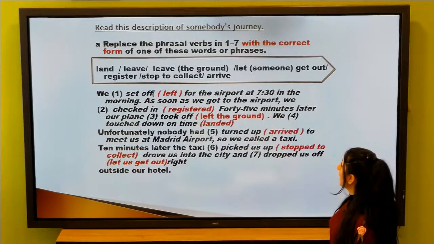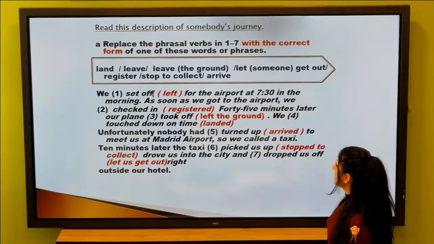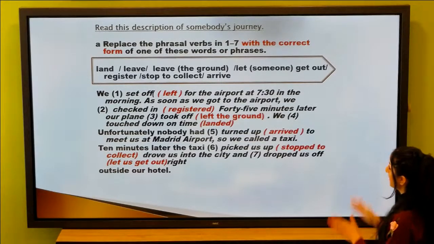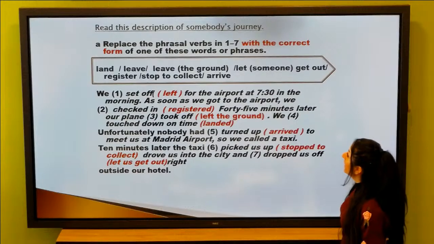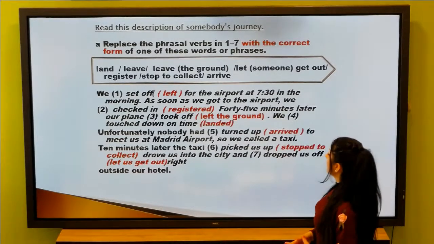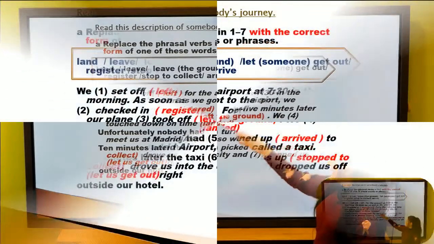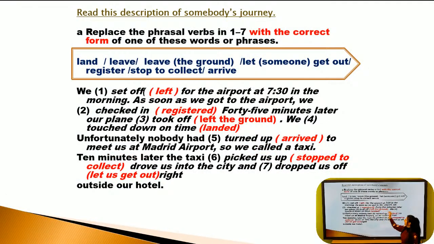Read this description of somebody's journey. Replace the phrasal verbs in sentences 1 to 7 with the correct form of these words or phrases. We have land, leave the ground, let someone get out, register, stop to collect, arrive.